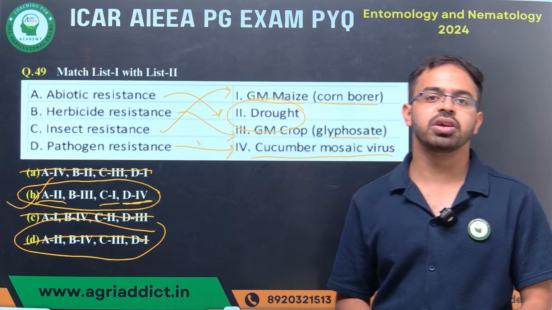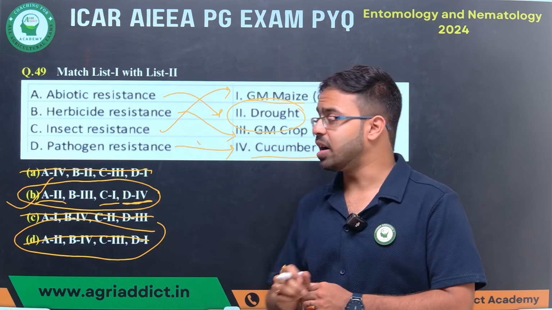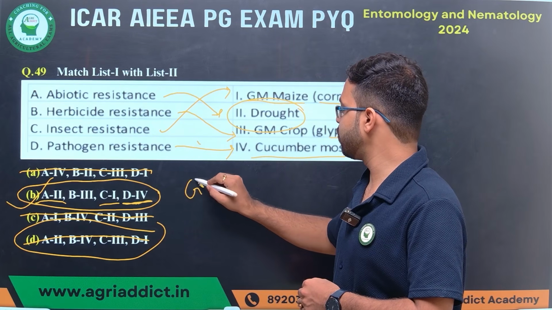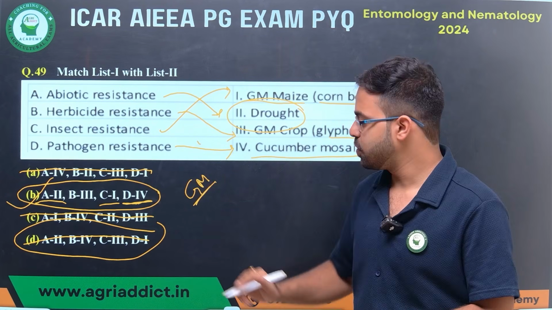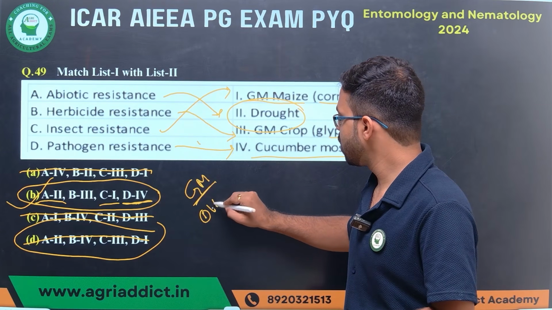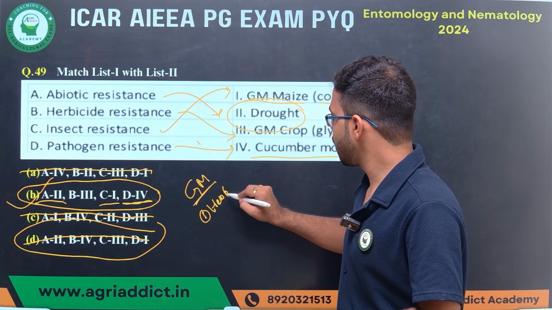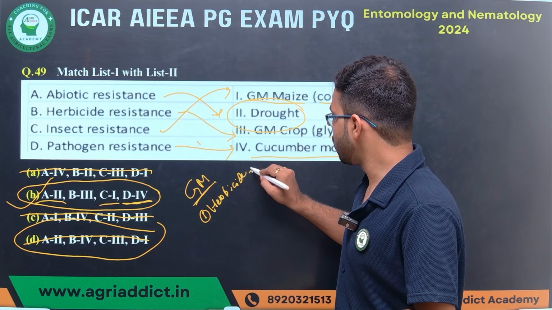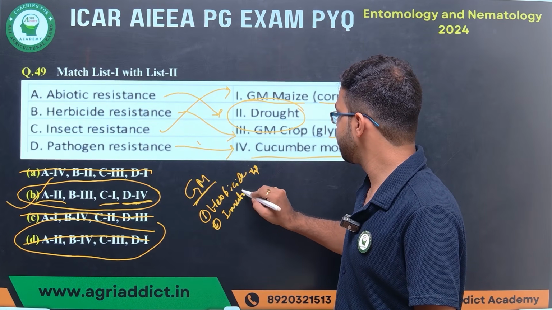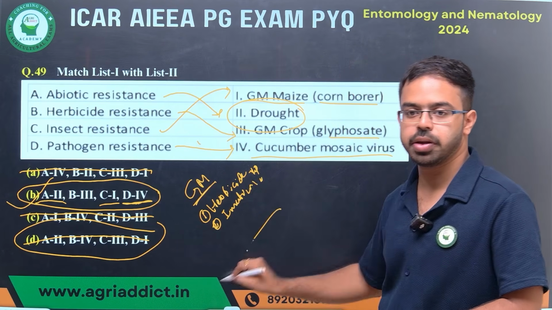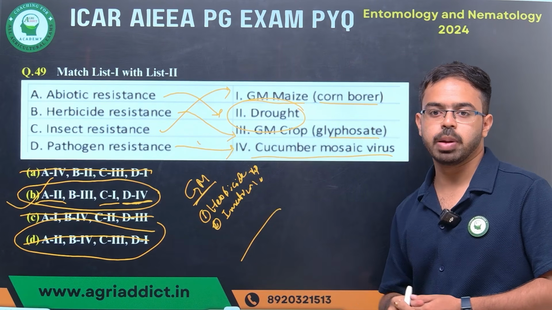So just remember, when you consider different transgenic crops or genetically modified crops, what is the basis of the resistance? First, we always consider herbicide tolerance. Okay. Next, we will consider insecticide resistance. So just remember these 2 points.